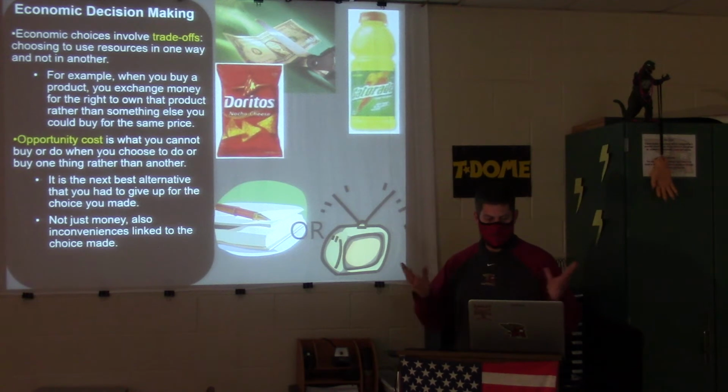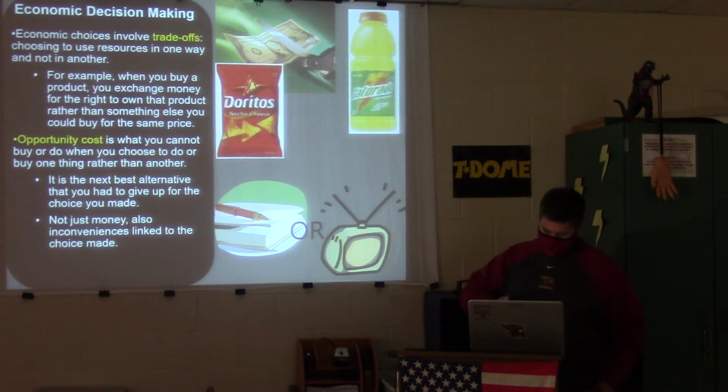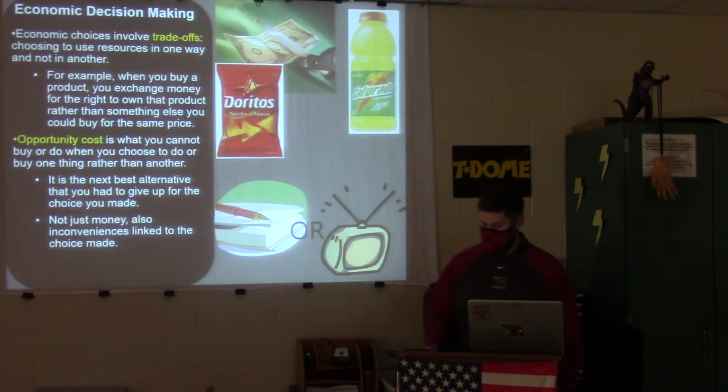So, trade-offs. Economic choices involve trade-offs, choosing to use resources in one way and not in the other. For example, when you buy a product, you exchange money for the right to own that product rather than something else you could buy for the same price. Opportunity cost, and this is one of your questions, is what you cannot buy or do when you choose to do or buy one thing rather than another.